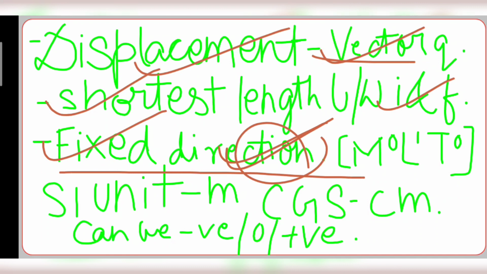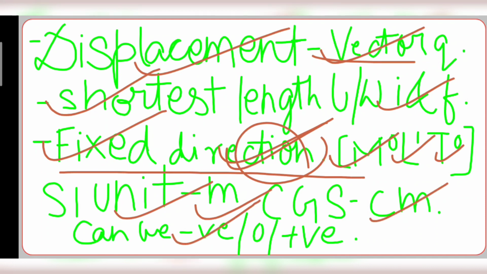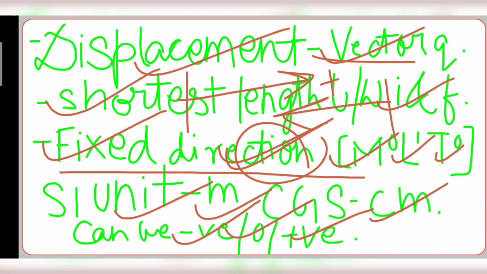Now the dimension of displacement is m0 l1 t0. Please be careful with the SI units and CGS units. The SI unit is meter and the CGS unit is centimeter. Displacement can be negative, 0 or positive, because the involvement of direction is there. If we take this as positive and this as negative, then when we take out the displacement, we'll be putting the values in either the minus or plus direction.